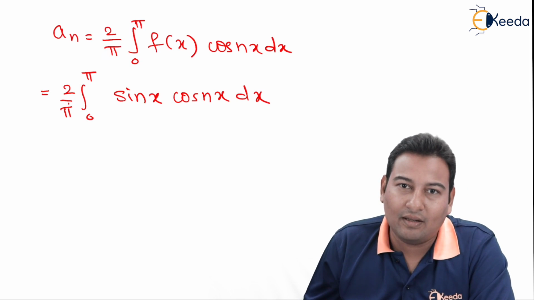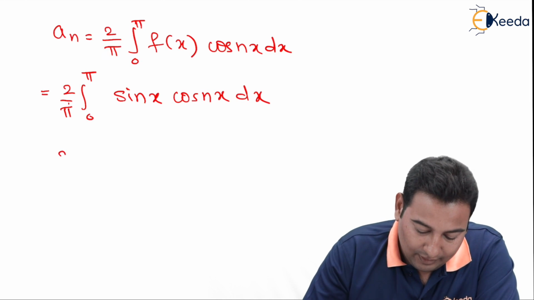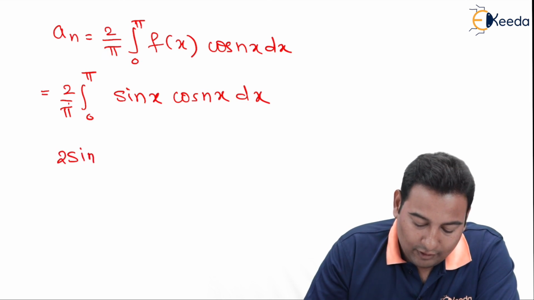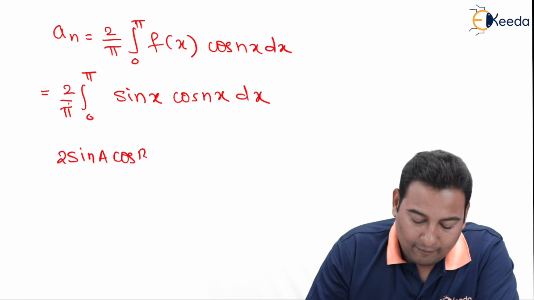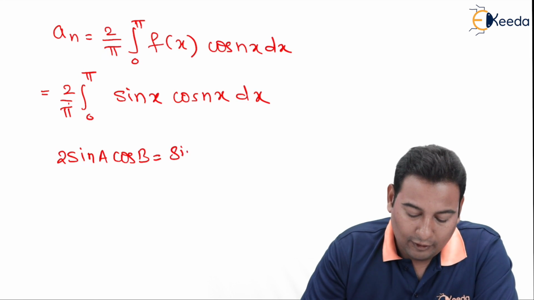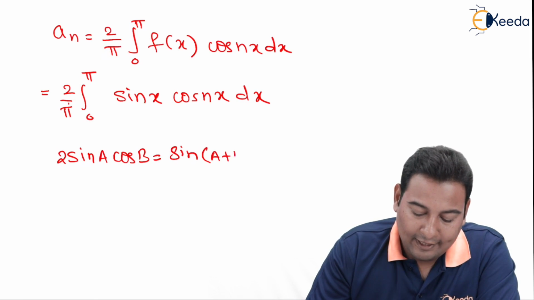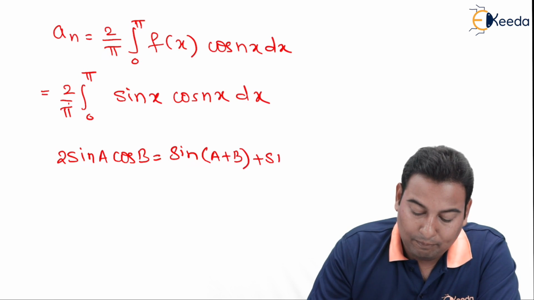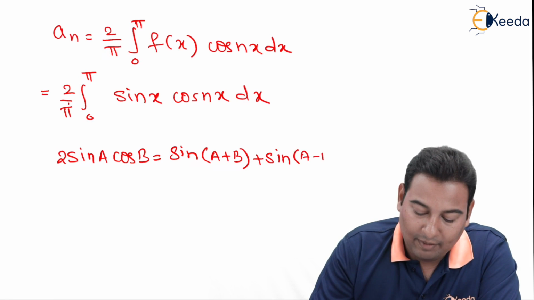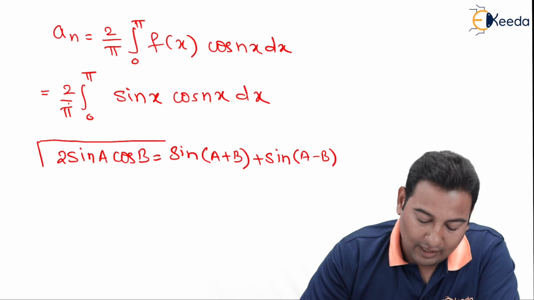What needs to be done? Formula. The formula says 2 sin A cos B is sin of A plus B plus sin of A minus B. This is the formula that I am going to use here.